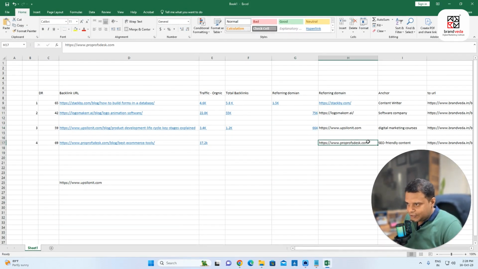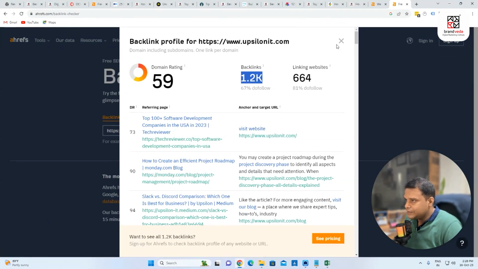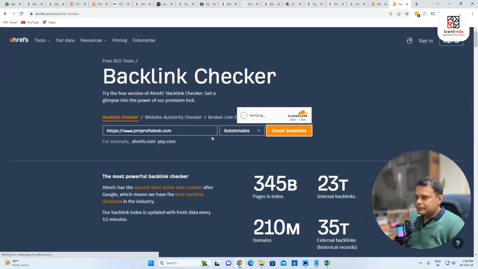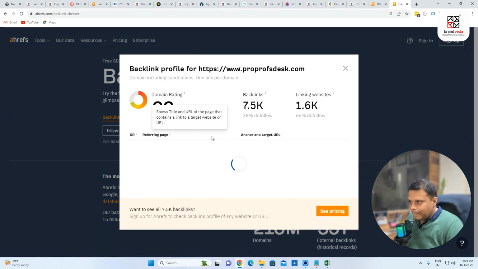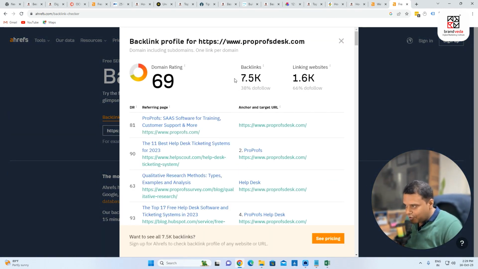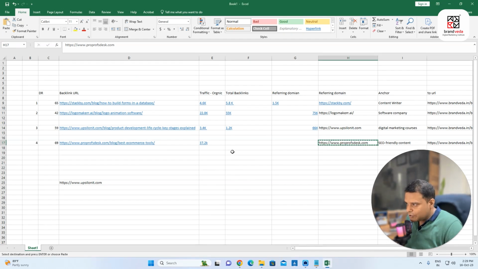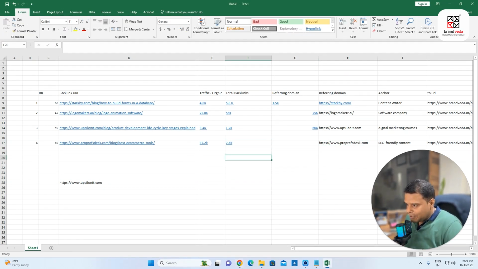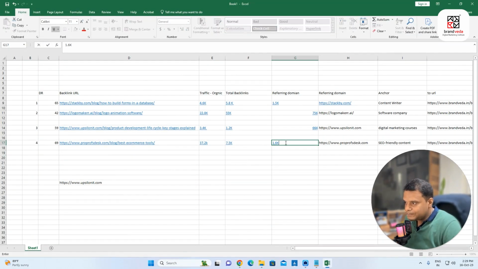Okay, let's check this website. This is 7.5k, total number of backlinks. I'll write 7.5k, total number of backlinks. And it's coming from around 1.6k referring domains.